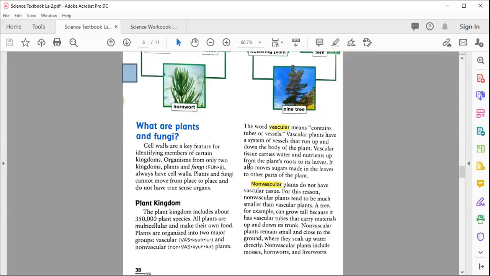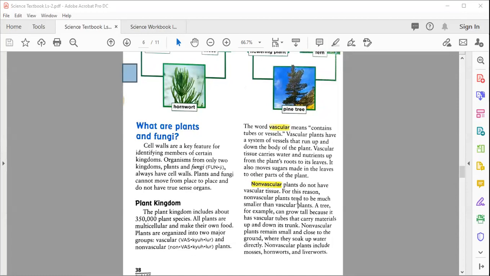Okay. After understanding this, we move to the second part of this page, page number 38. Non-vascular plants don't have vascular tissue, meaning to say they don't have tubes like here that we discussed in vasculars. For this reason, non-vascular plants tend to be much smaller than vascular plants.